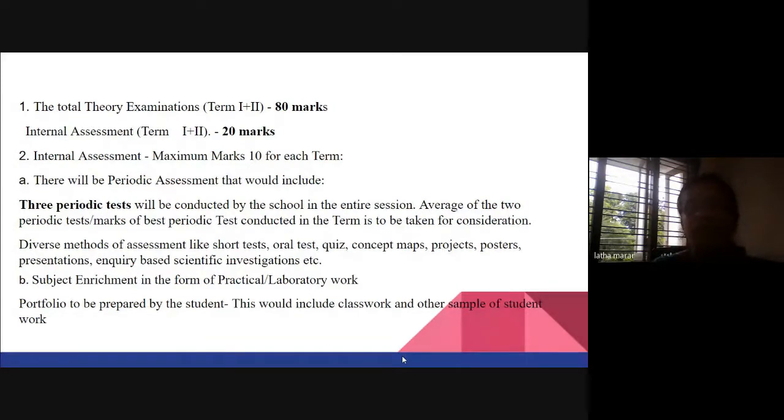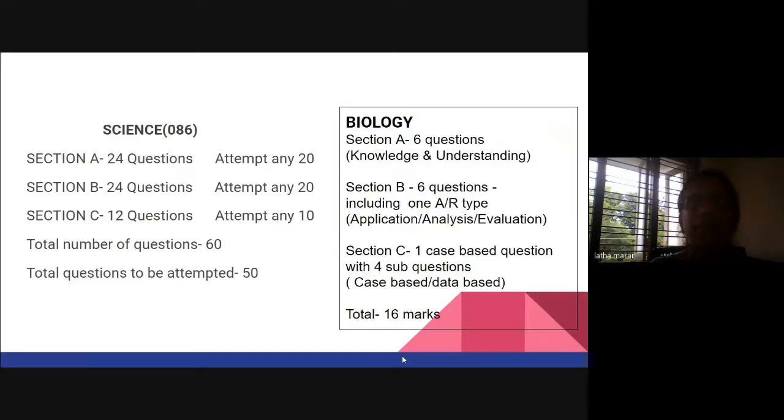Along with that, we have the practical, which is the subject enrichment. In the next term, term 2, we also have this internal assessment. So for the 2 terms, we have a total of 20 marks, and an art integration project also for the next term.